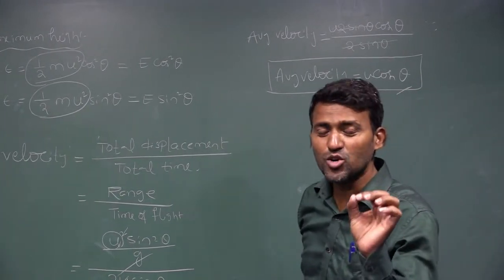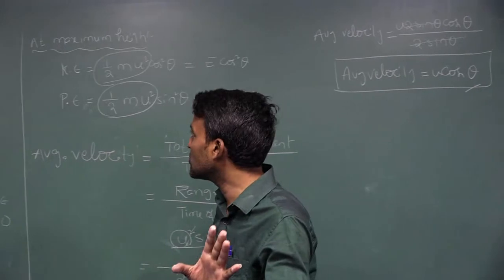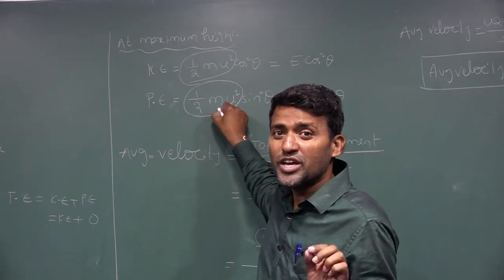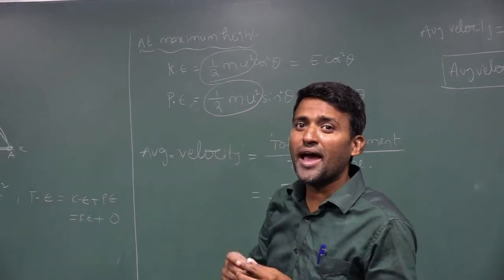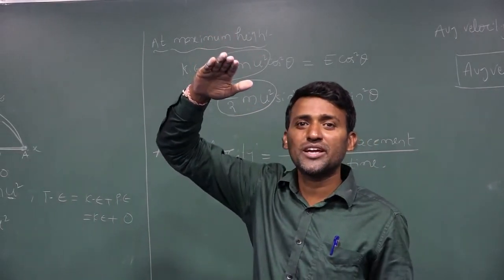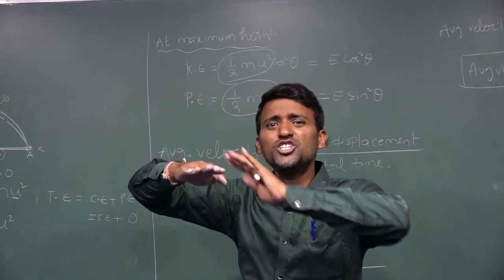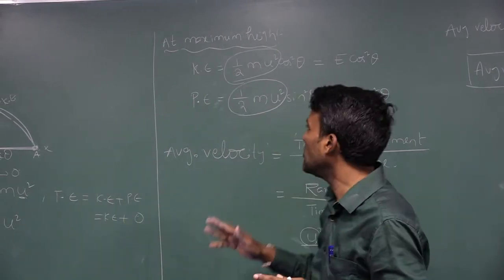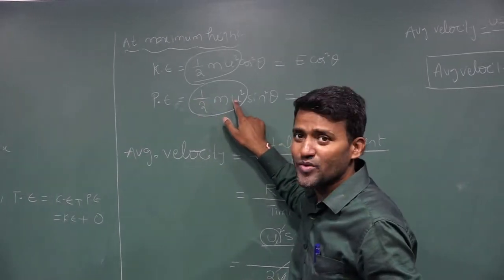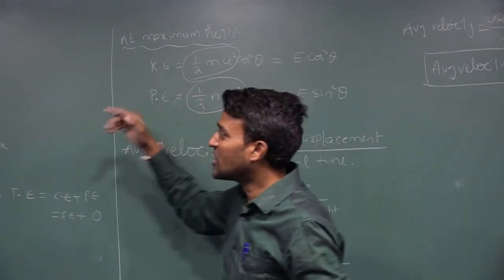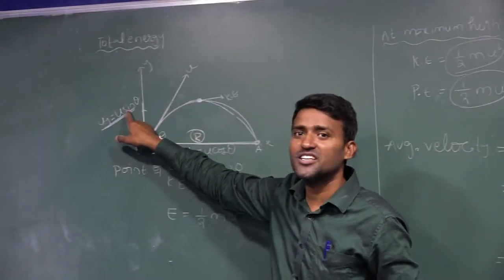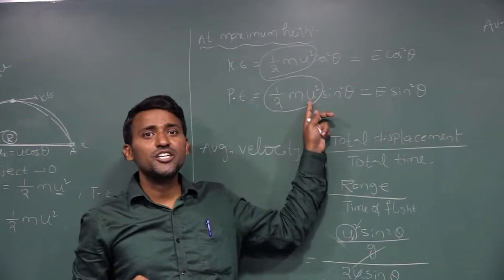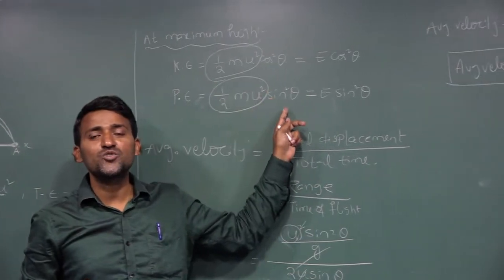Once again I want to stress one point here, students. Potential energy at the maximum height: the total kinetic energy is converting into the potential energy. So half m u square, where u is the vertical velocity u sin theta. That's why I have written u square sin square theta.